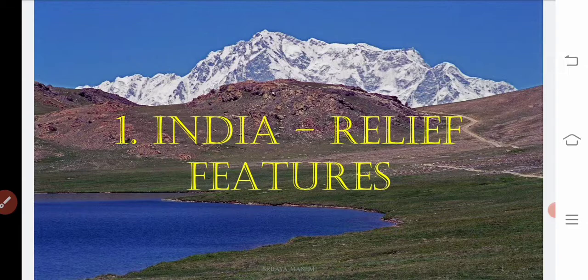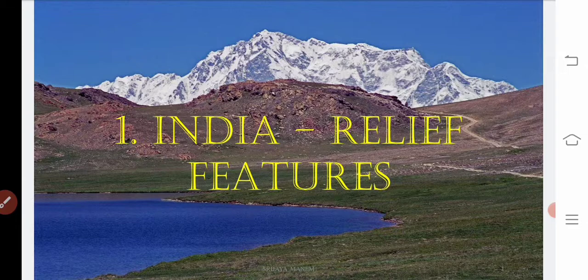So here in our 10th class, the first chapter, you can see what is the name of the first chapter given in our textbook: India Relief Features. Children, before going to know, you can observe here in a picture that you can see a beautiful mountain. Can you see the beautiful mountain? Can you imagine what this mountain area is? Where is it located? Yeah, very good.